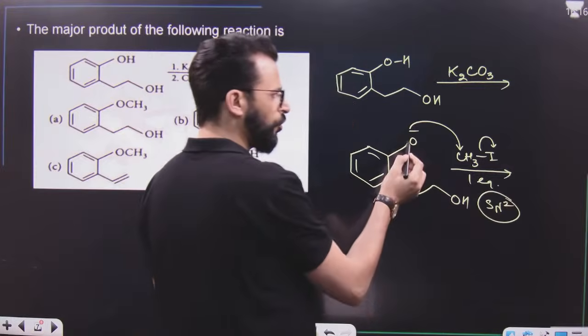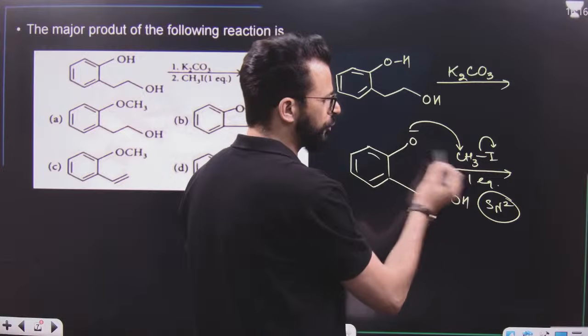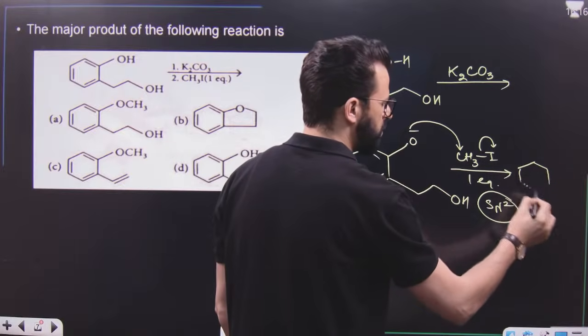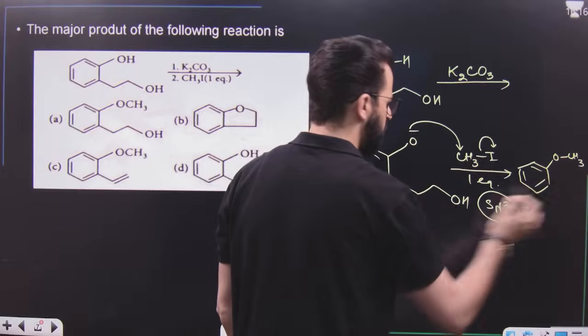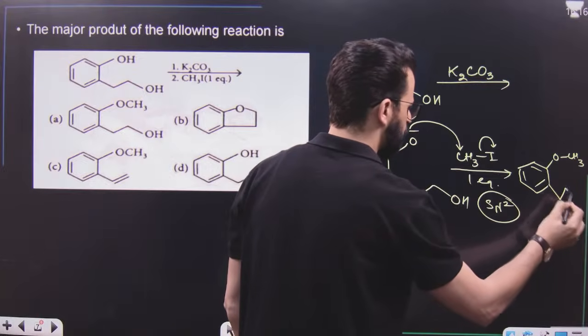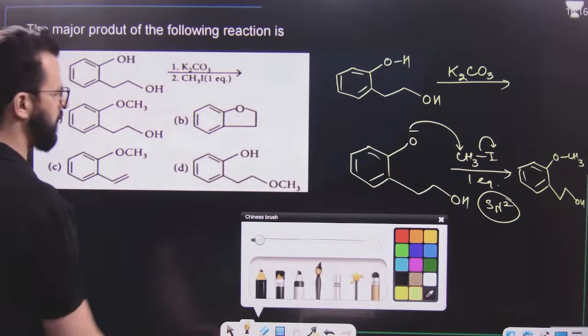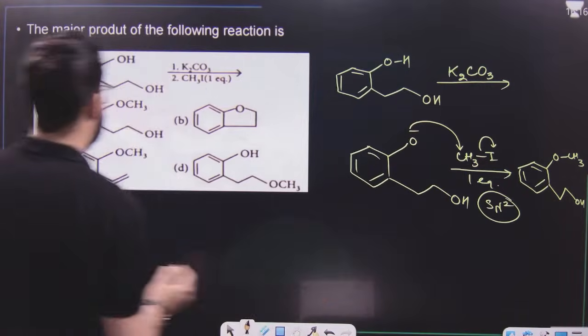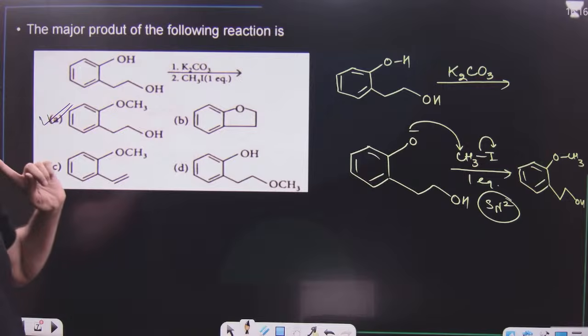This O having a negative charge, that means a phenoxide ion, will act as a nucleophile and it will result in the formation of this product. OCH3, then this CH2OH will remain as such. That clearly indicates it is this one, option number 1.